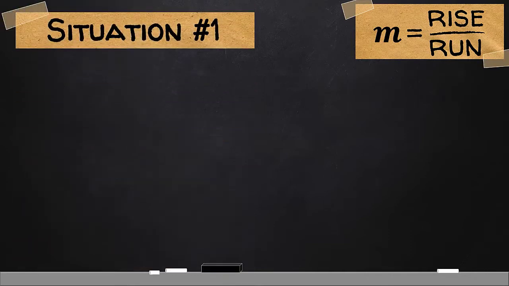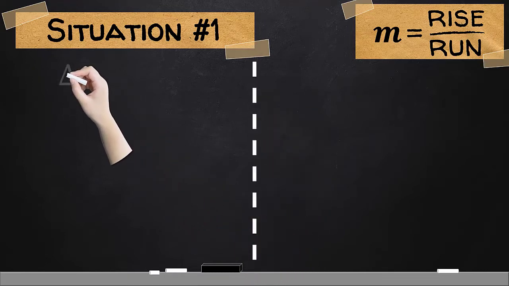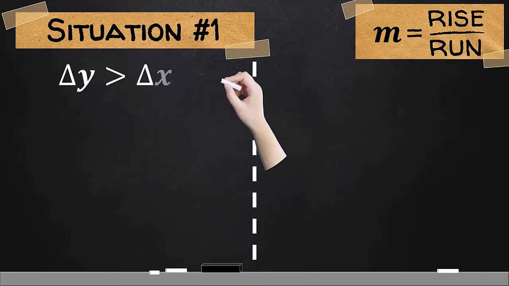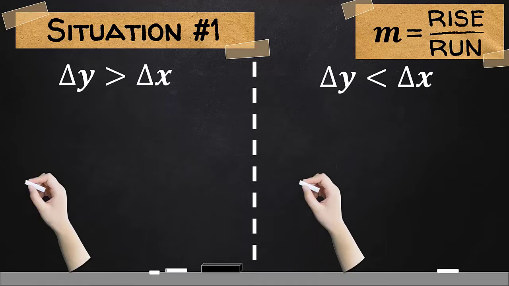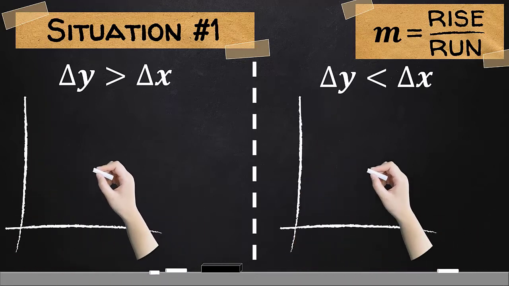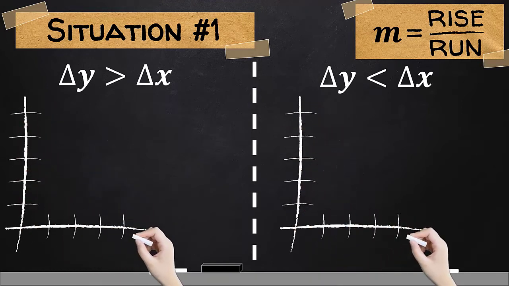Situation number 1. If the amount of change in y is bigger than the amount of change in x, the value of the slope is different than otherwise. Consider these two situations and let us have these graphical representations of the relationships later. Let's start with our figure number 1.